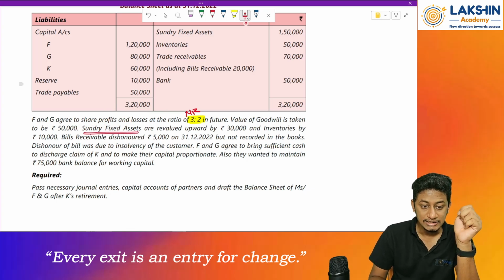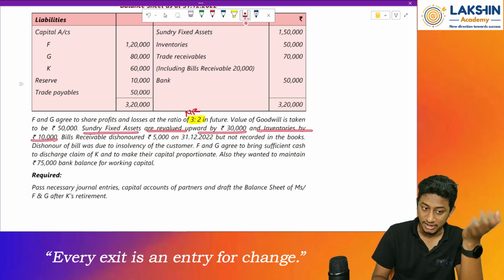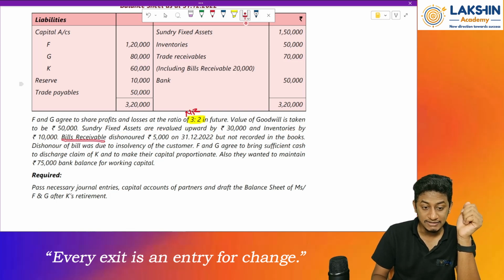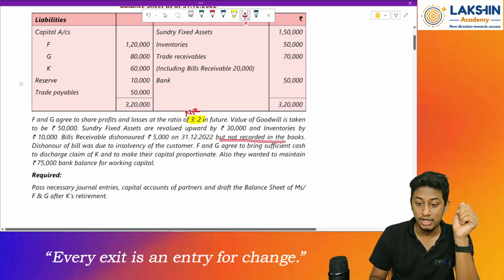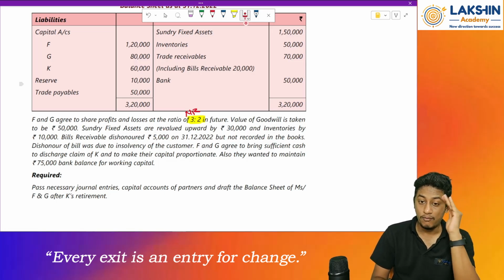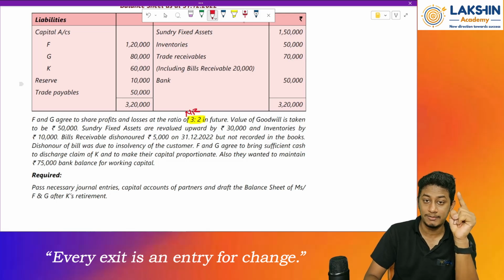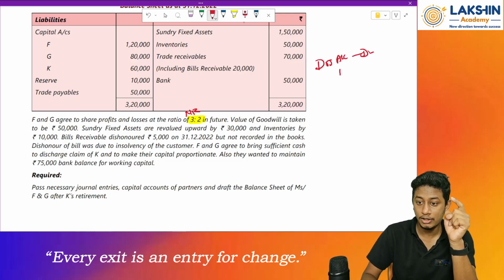Then sundry fixed assets are revalued upwards by rupees 30,000. Okay. Inventories by rupees 10,000, upward by 10,000. Then bill receivable dishonored rupees 5,000 on 31/12/2022, but not recorded in the books. So there was a bill dishonored for rupees 5,000. That means, see, what is the bill receivable dishonor entry? The entry will be debtors account debited to what? To bill receivable account. Right.